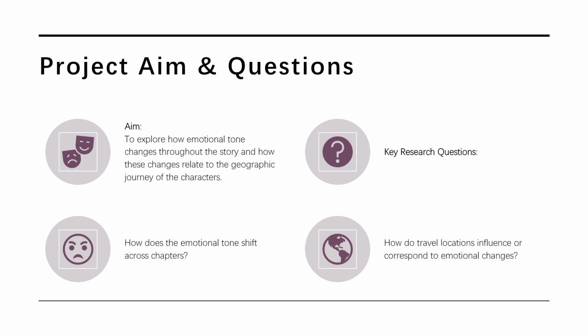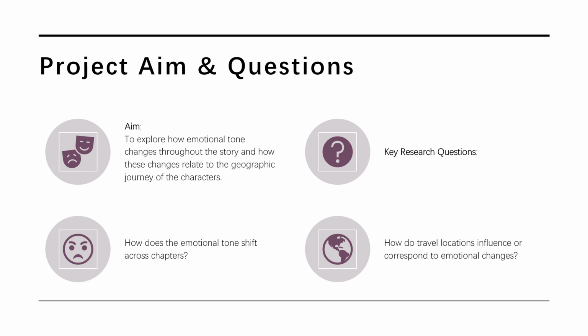So the central research question I'm investigating is how do emotion shifts in the novel relate to key plot events and travel locations? To explore this, I focus on three guiding questions. What is the overall emotional arc of the story across its chapters? How do specific locations in the journey correspond with emotional highs or lows? Are there identifiable patterns between movement, emotion, and narrative tension?